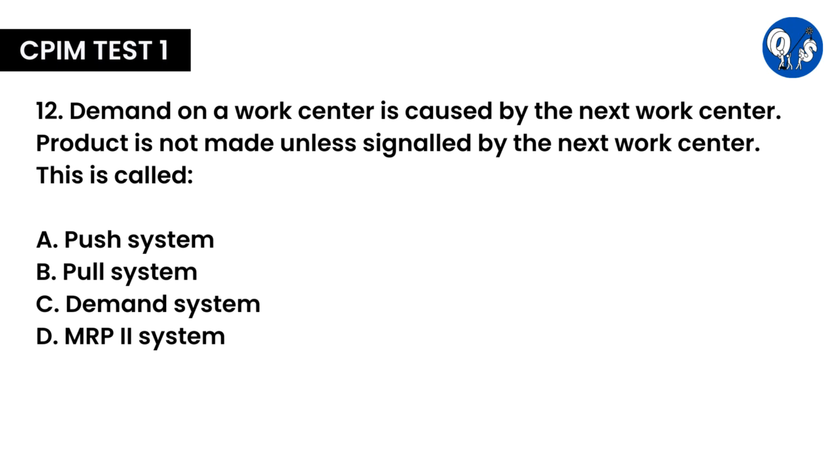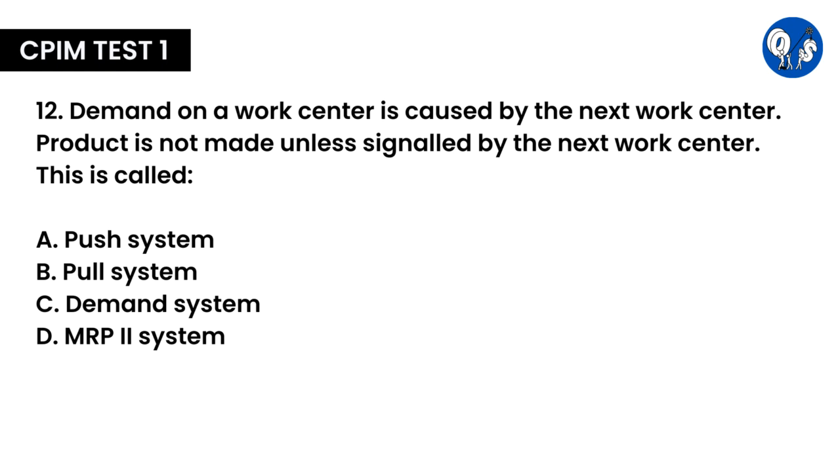Question number 12. Demand on a work center is caused by the next work center. Product is not made unless signaled by the next work center. This is called A. Push system, B. Pull system, C. Demand system, D. MRP2 system. It's quite simple one. The correct answer here is B.